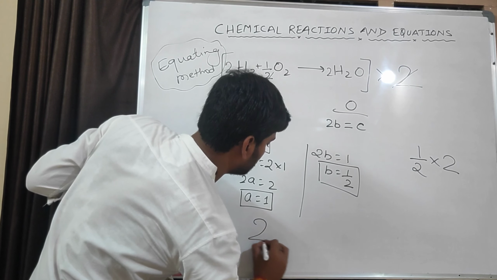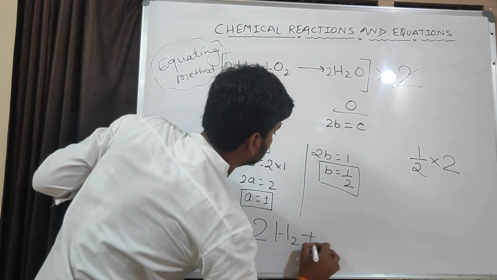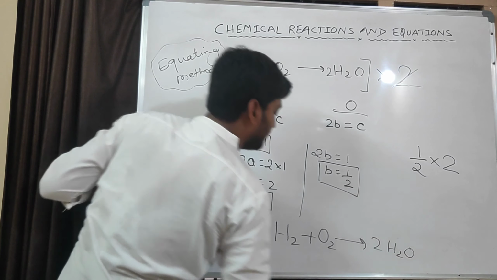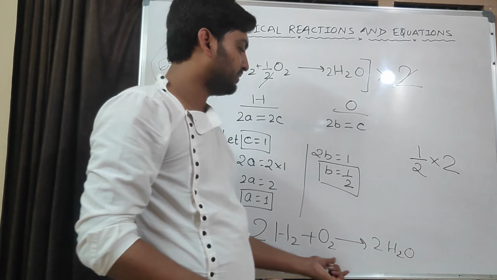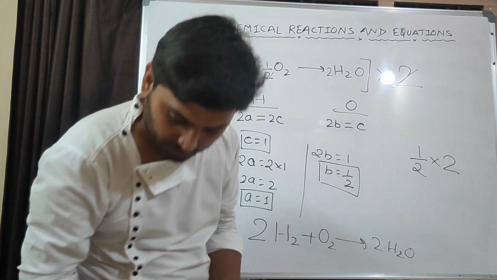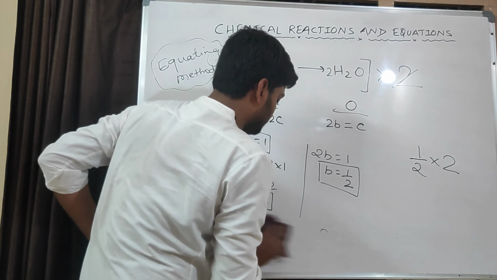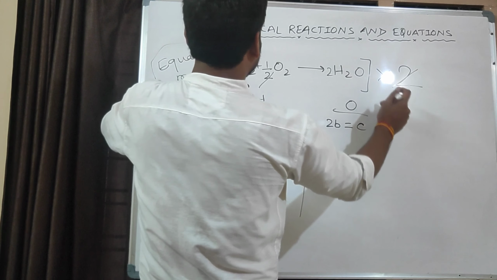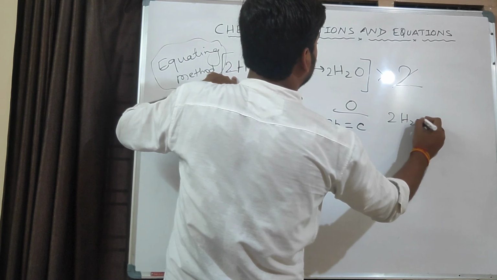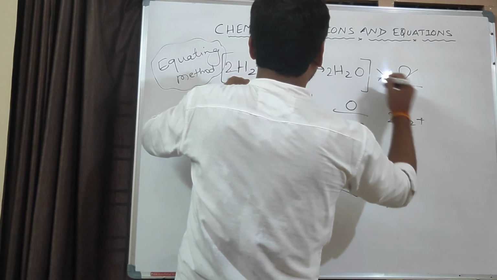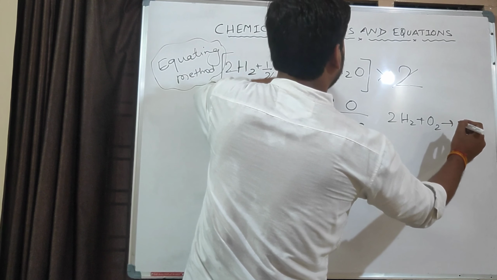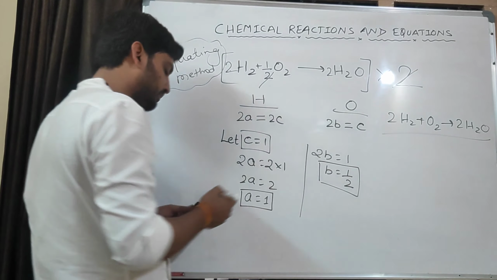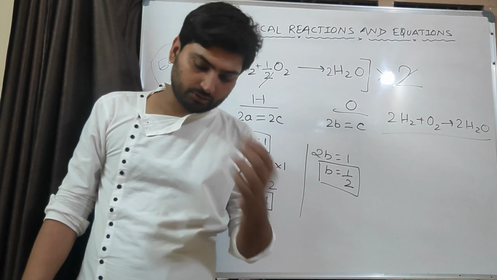Wait, I will write it again here. 1 into 2, 2, so 2H2 plus half into 2, the 2s cancel, O2, plus again 1 into 2, 2H2. This is the balanced equation. We have already balanced it; check once, we got the same result.